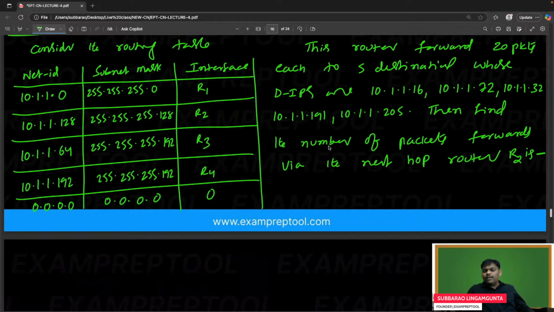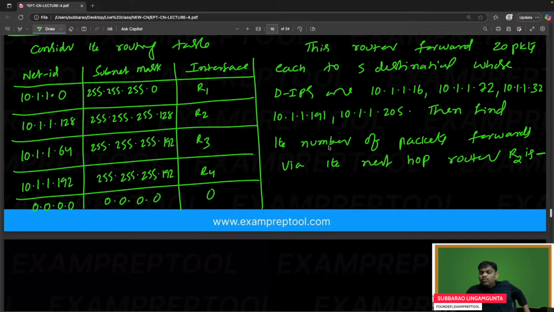Now I will ask everyone one question: totally how many packets are sent? I am not asking via R2. Totally how many packets are sent? This router forwards 20 packets each to 5 destinations.